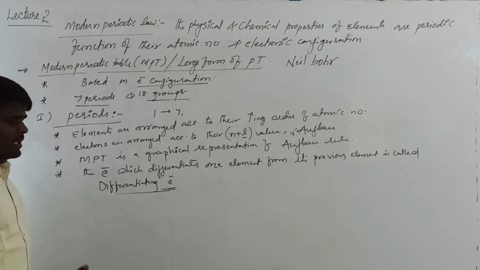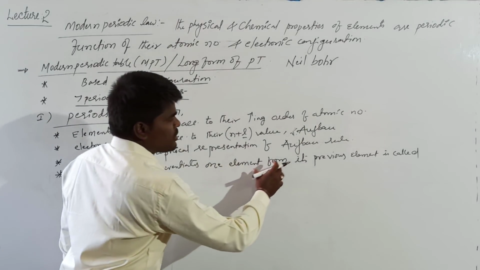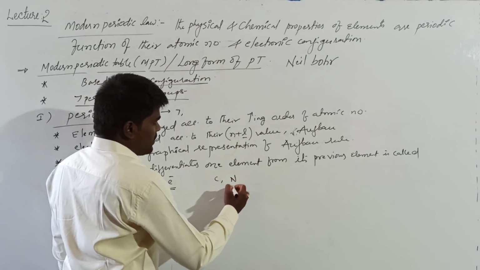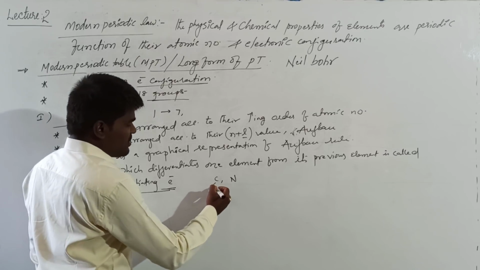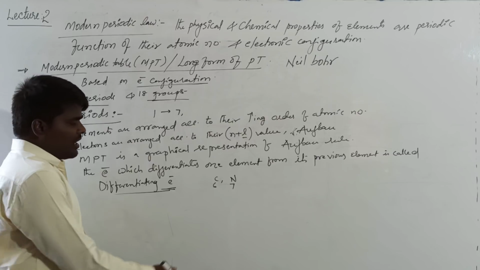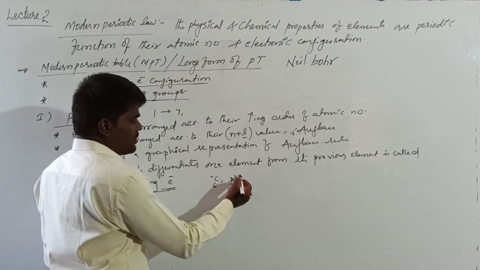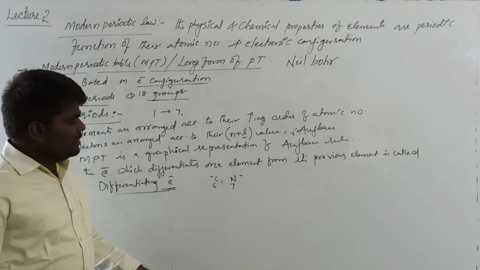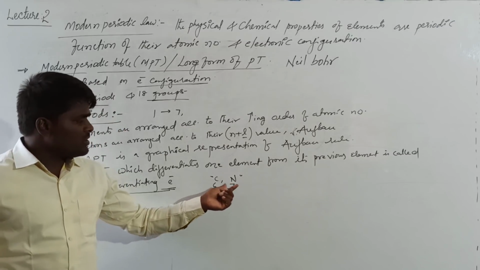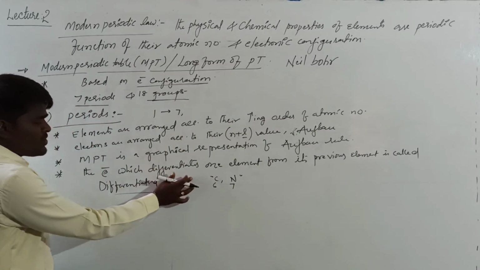We need to understand what is meant by differentiating electron. The one electron which will differentiate one element from its previous element is called the differentiating electron. If you take the atomic number of carbon as 6 and of nitrogen as 7, they differ by one electron. Here there are 6 electrons, here there are 7 electrons. This one electron which differentiates nitrogen from carbon is called the differentiating electron.